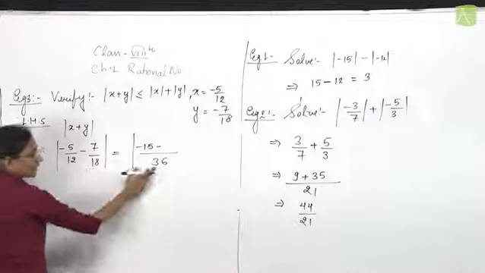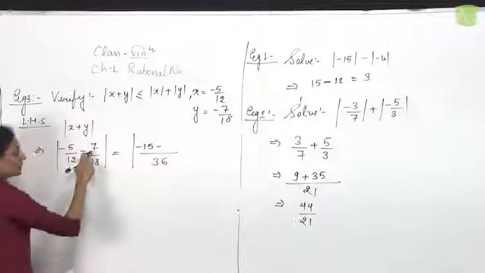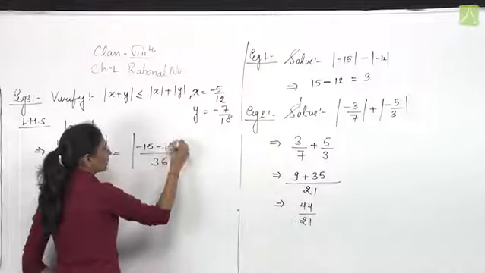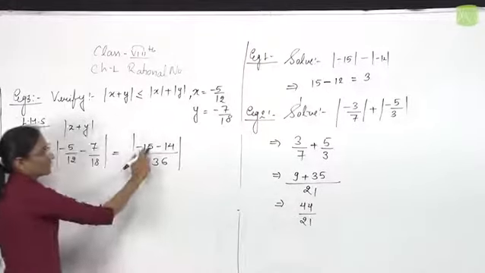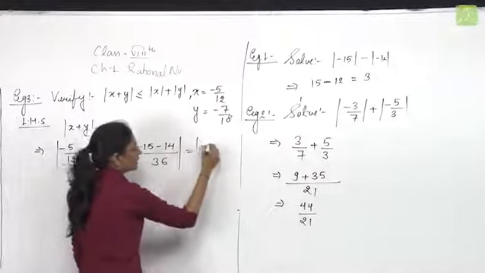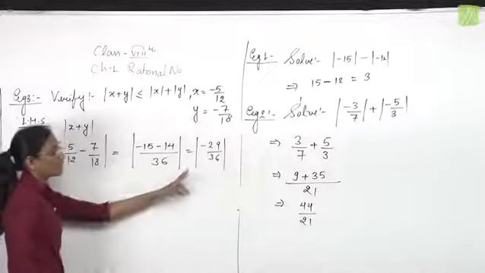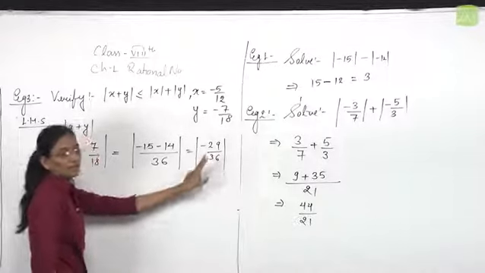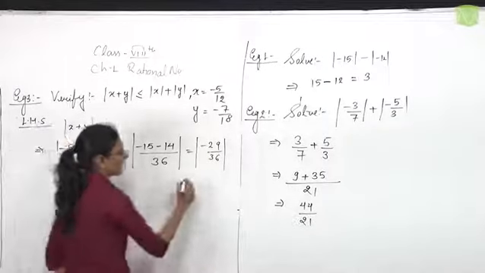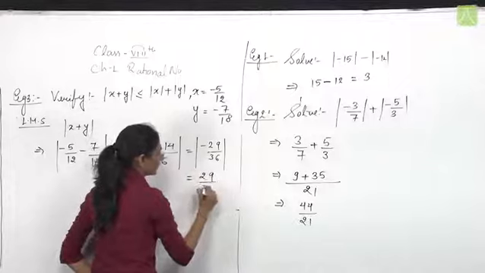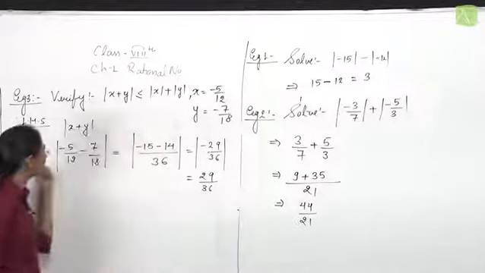In 18, 36 comes 2 times, therefore 7 multiplied by 2 is 14. Minus 15 minus 14 is equal to minus 29 upon 36. The absolute value of minus 29 upon 36 is 29 upon 36, which is our LHS.